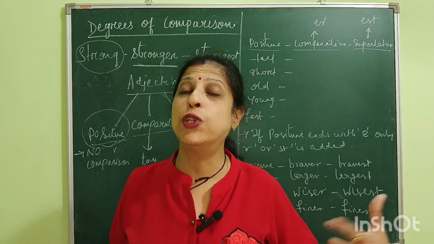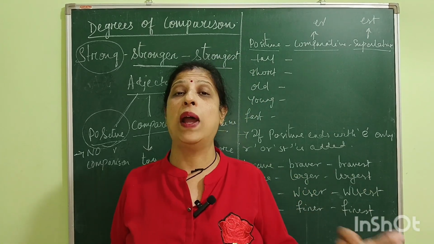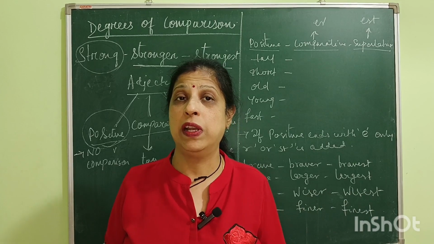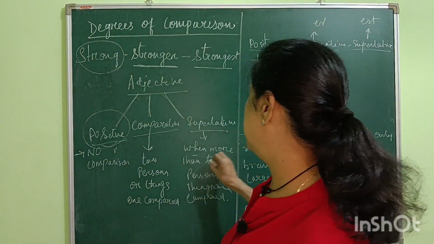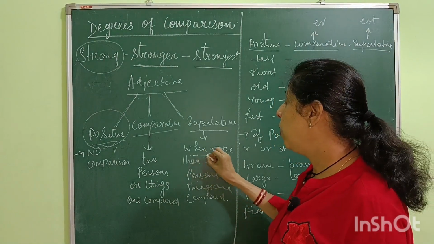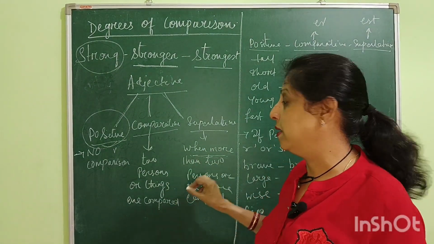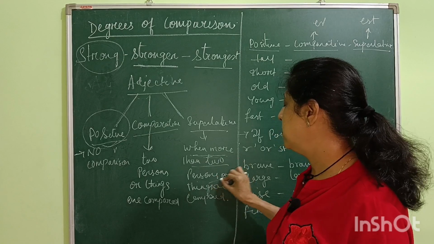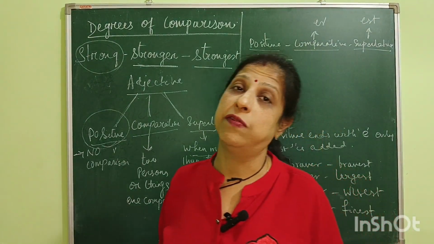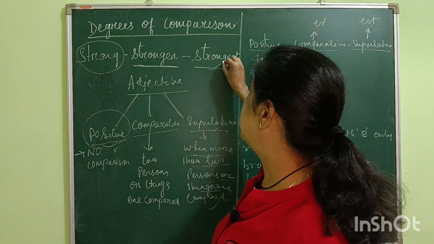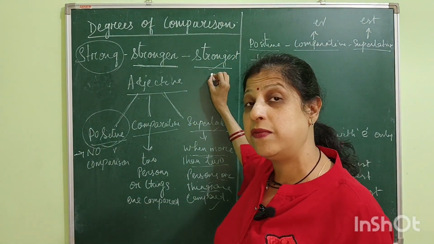That is more than two persons. So remember, children, when you are comparing one person with more than two persons or things, then it is called superlative degree. This is called superlative degree. Strongest is the superlative degree.